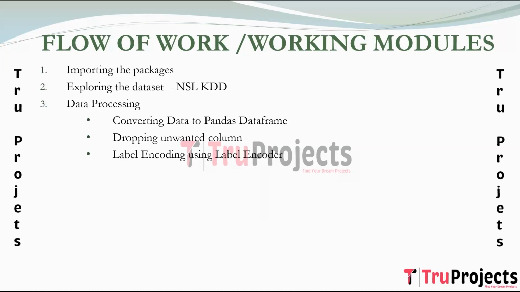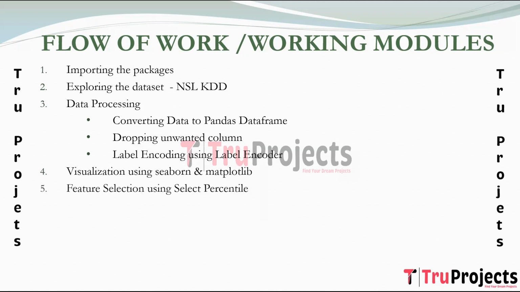Label encoding using label encoder. In this step, categorical data is converted into numerical format that is suitable for machine learning models using scikit-learn's label encoder. The next step is visualization using Seaborn and Matplotlib. In this module, visual insights into data distribution and relationships are gained. Seaborn and Matplotlib are utilized for plotting histograms, scatter plots, and other relevant visualizations.